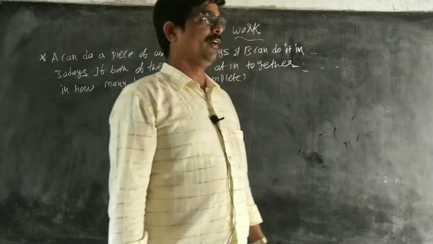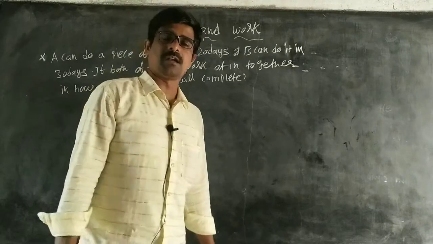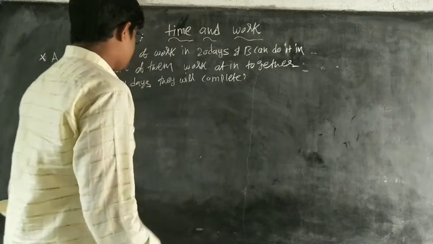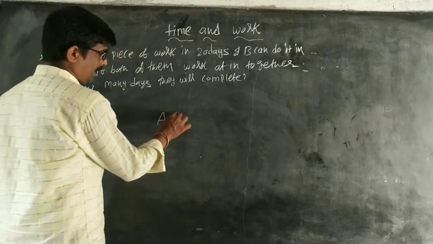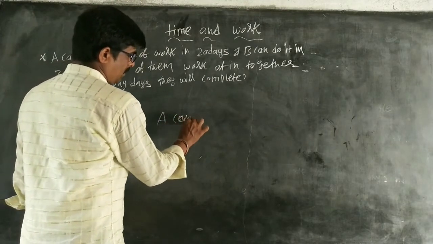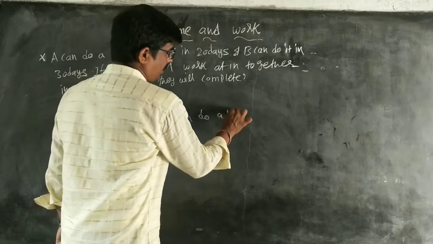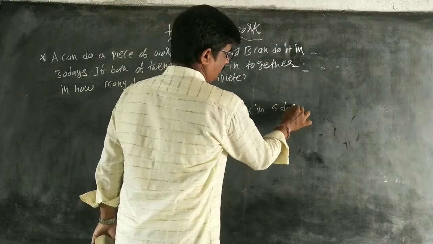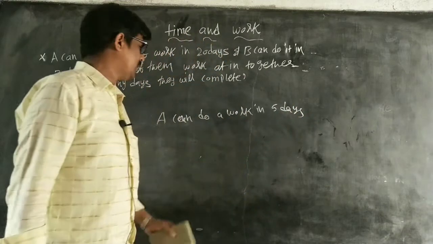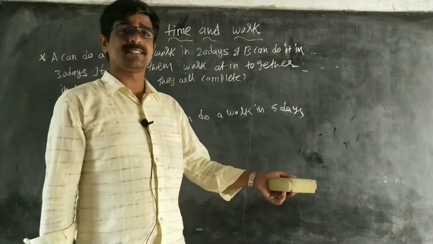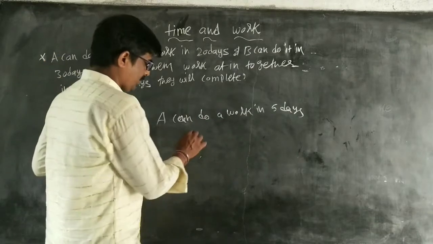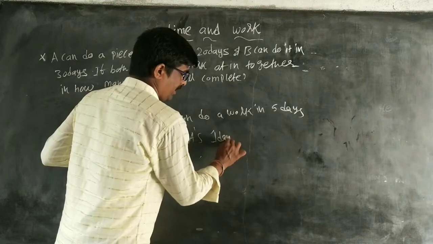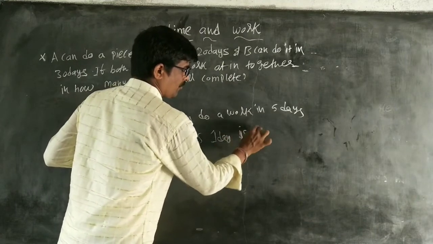Time and work is one of the important topics for all competitive exams and entrance exams also. In this, for example, A can do a work in 5 days. For example, I am taking A can complete a work in 5 days. Then 1 day work is 1 by 5.